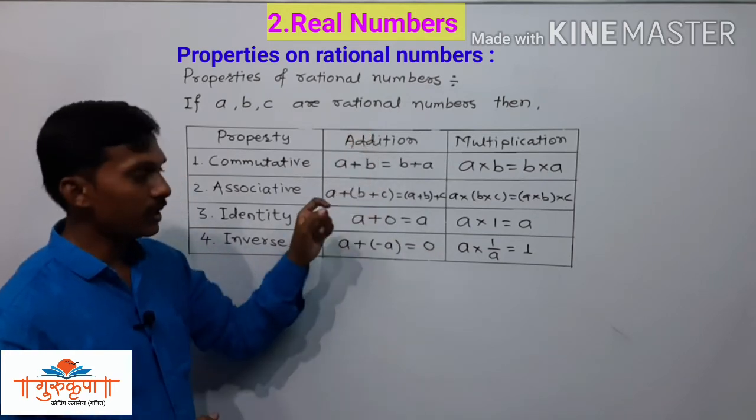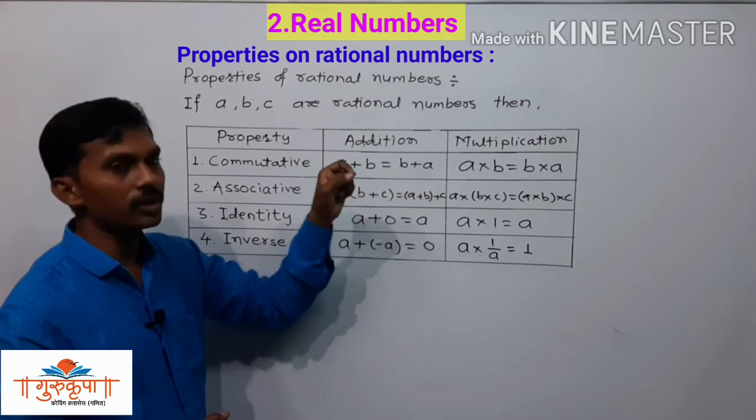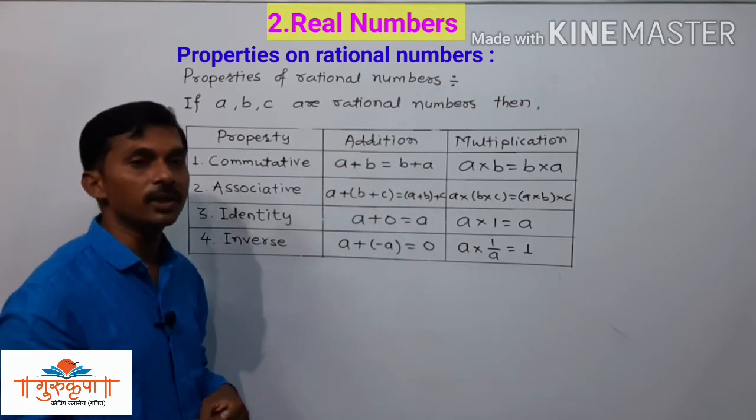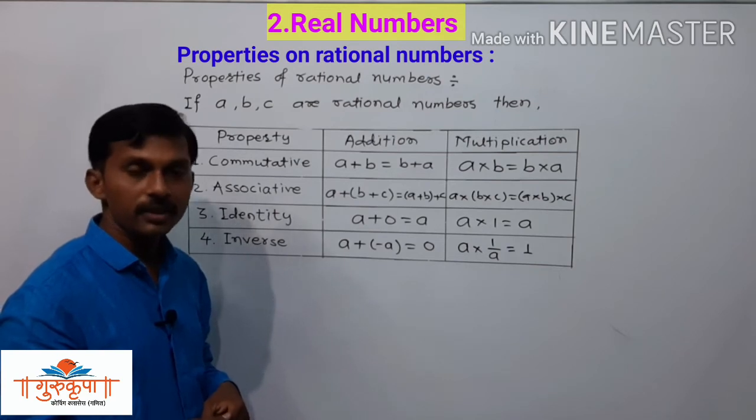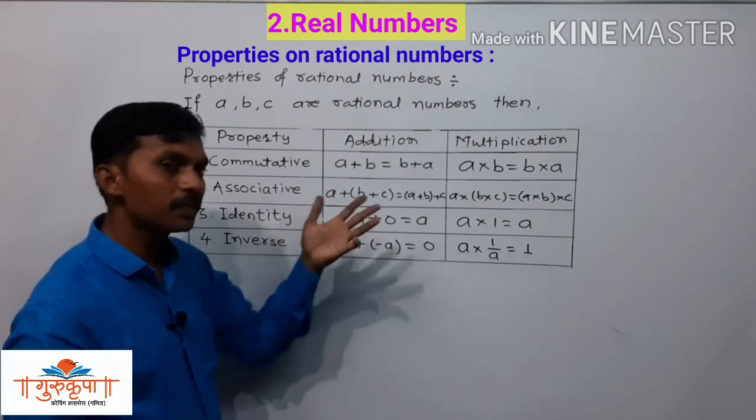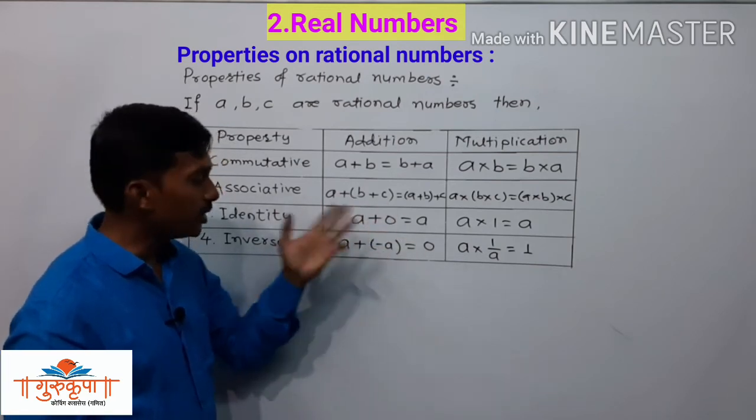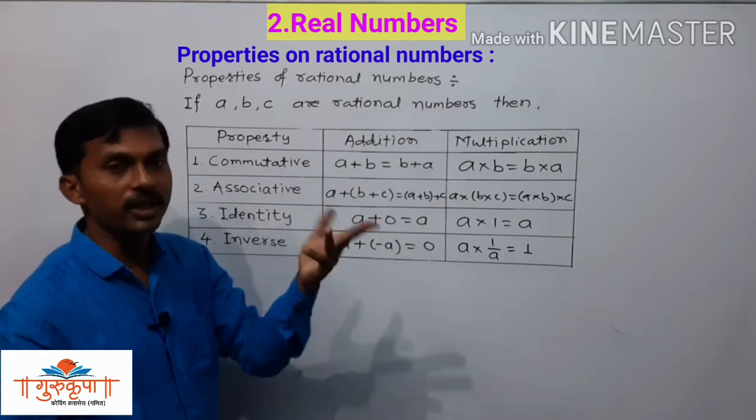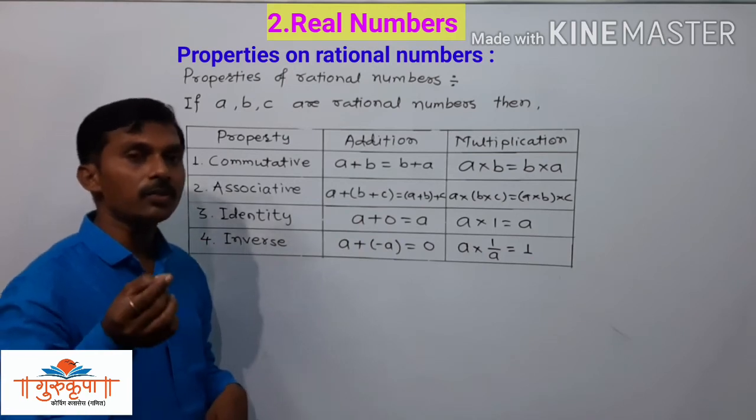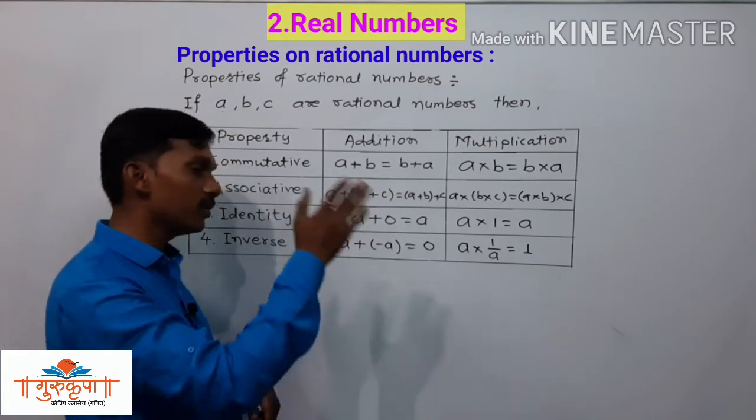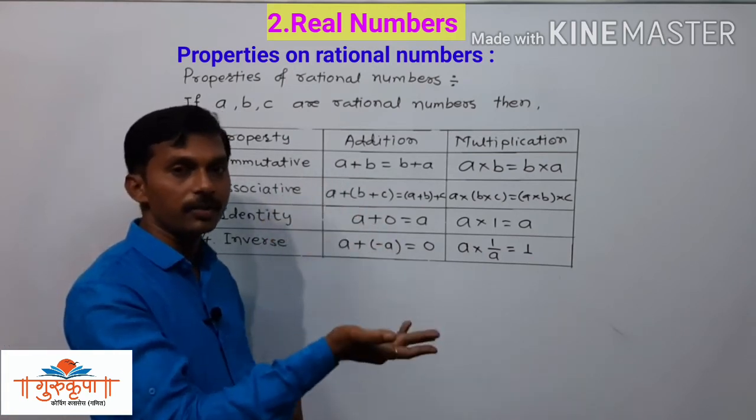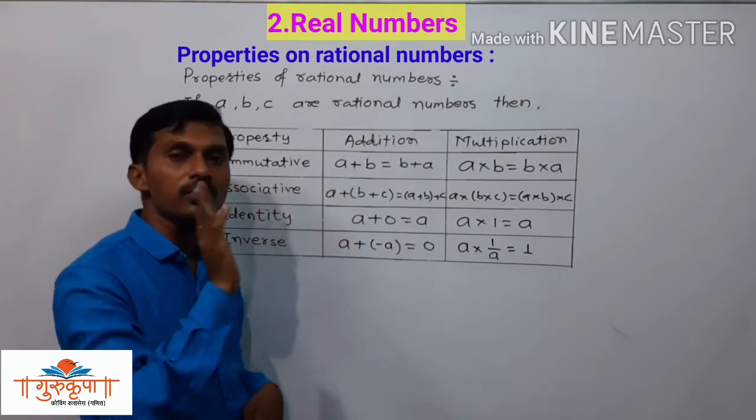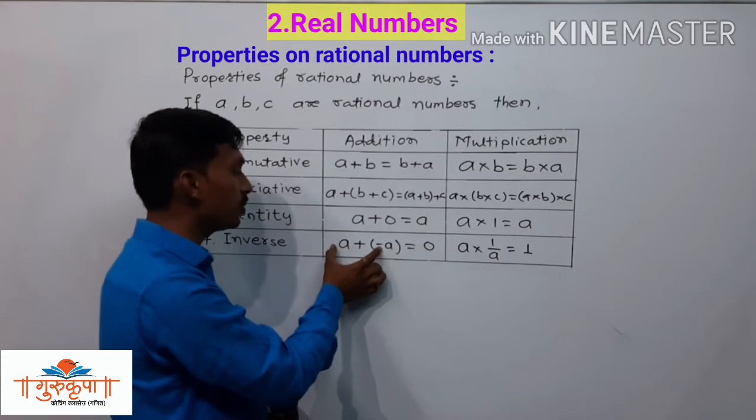If you are asked in the exam to write the additive inverse of 7, it is minus 7. Write the additive inverse of minus 11, it is 11. Additive inverse means we just have to change the sign. If the given number is positive, we make it negative. If the given number is negative, we make it positive. The number does not change, only the sign changes.